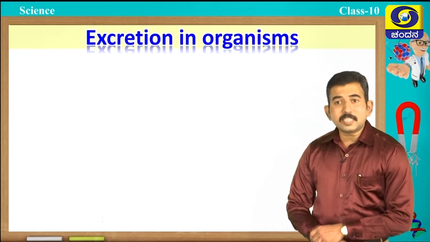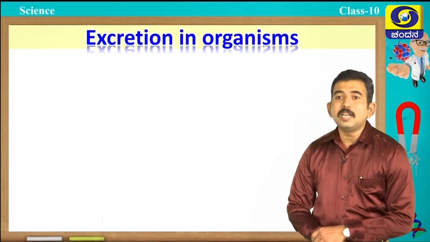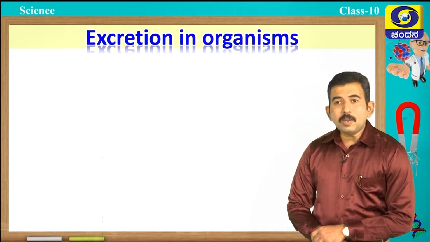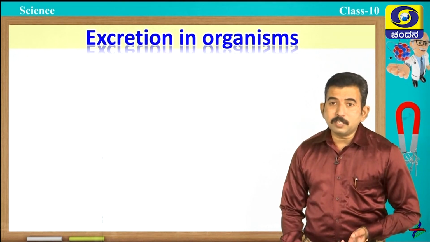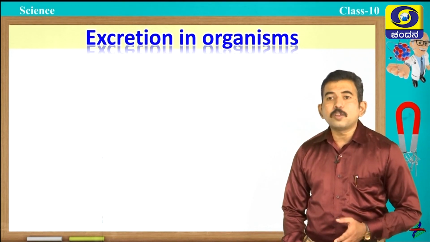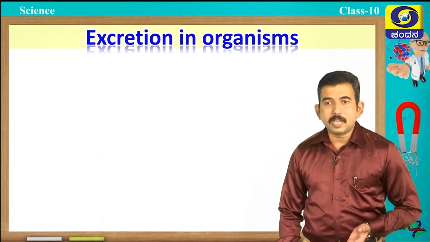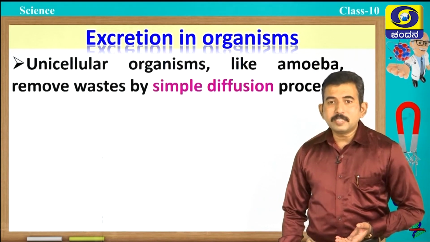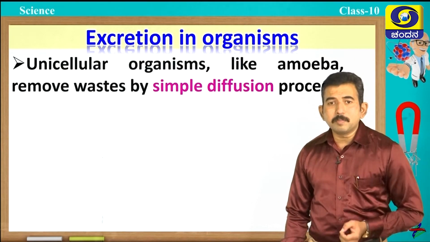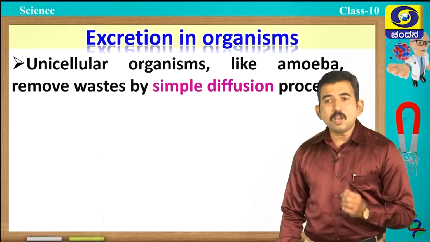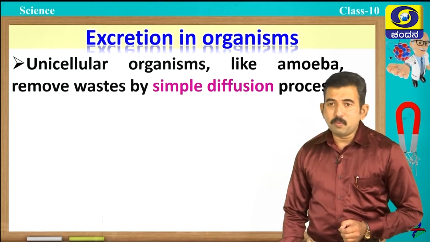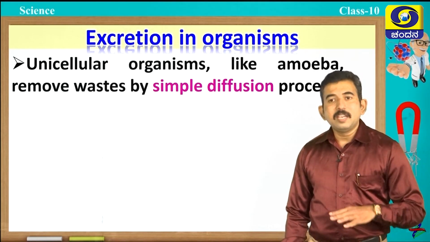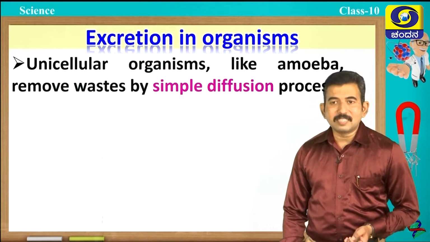We know that excretion is an essential life process in living organisms. Now, let us discuss how excretion takes place in unicellular organisms and in different organisms and animals. Students, in unicellular organisms like amoeba, removal of waste takes place by simple diffusion. We discussed the reason in our previous classes.